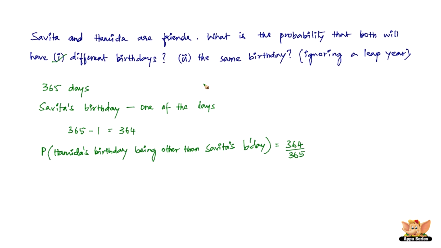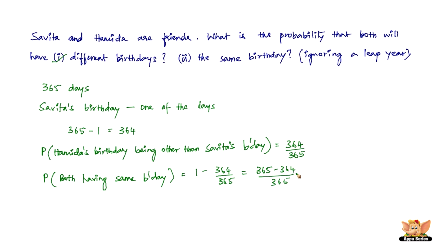Now the next question is, what is the probability that both of them are going to have the same birthday? That's going to be simple. The probability of both having the same birthday is going to be 1 minus 364 divided by 365, which is 365 minus 364 divided by 365, which is equal to 1 by 365.